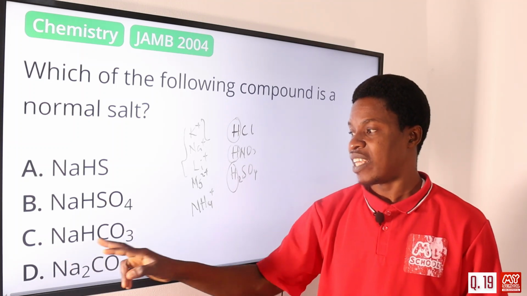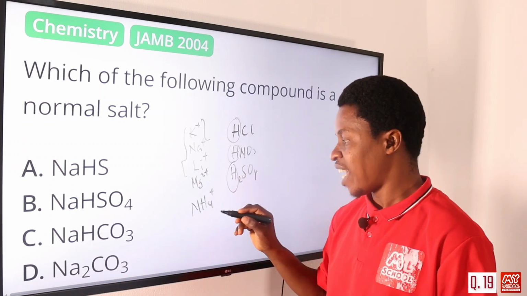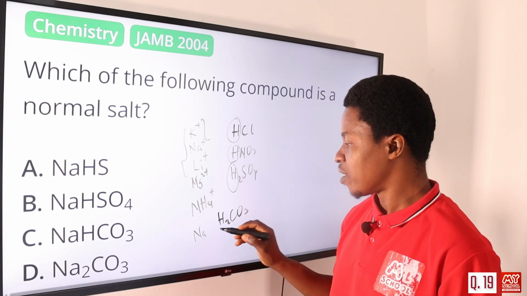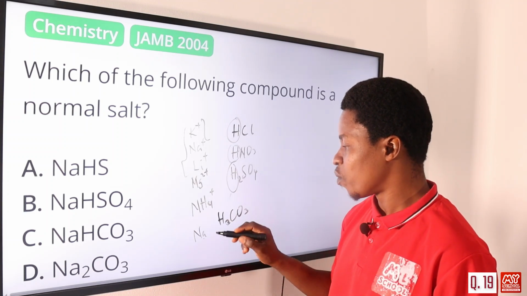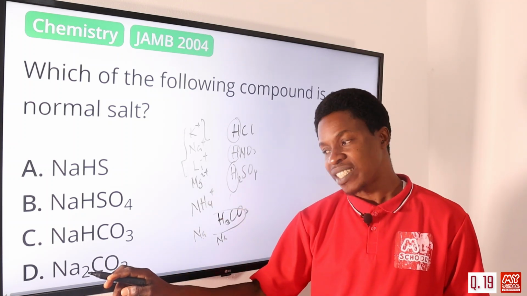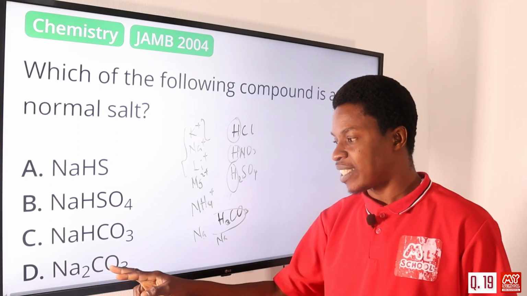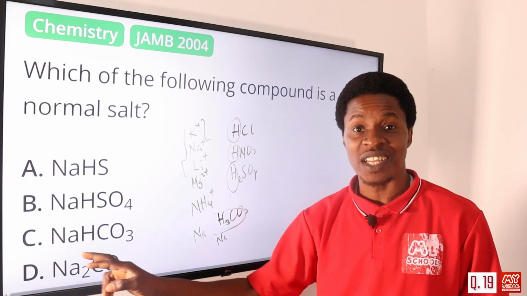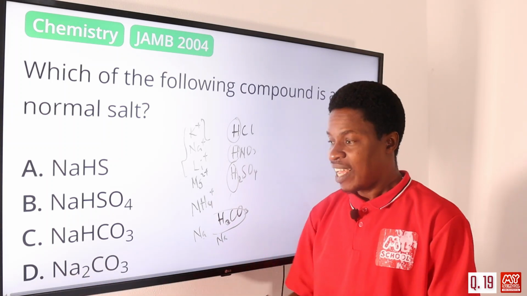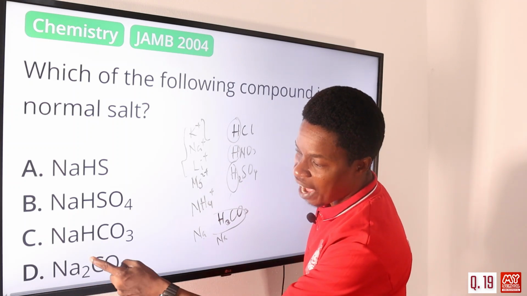We have NaHCO3. Yes, this is also coming from the acid H2CO3. But because sodium replaces only one of the hydrogens, we have NaH, so this is also acidic. But this one, Na2CO3, is your washing soda, or what we call soda ash, used in treatment of water and the like. It finds application. But if you look at Na2CO3, we don't have hydrogen here.